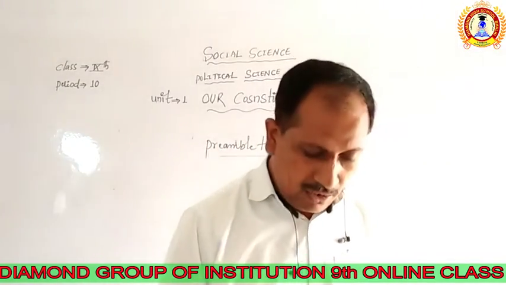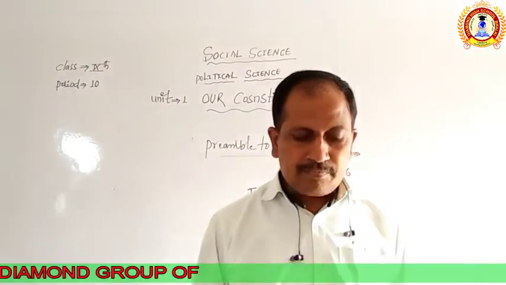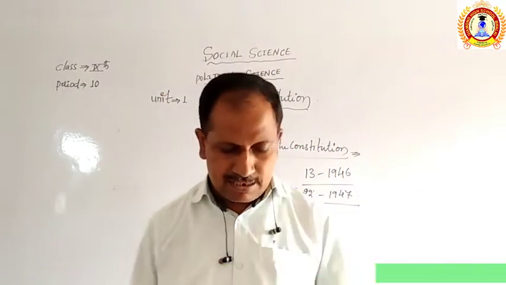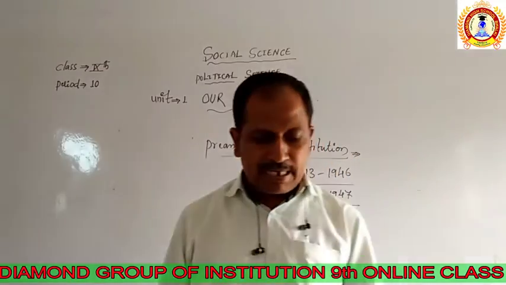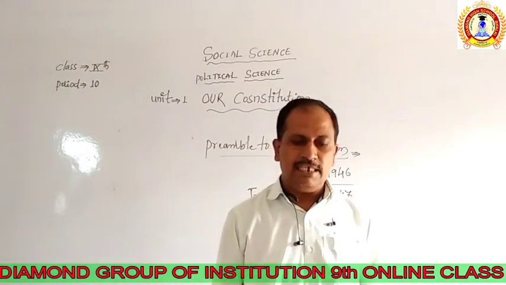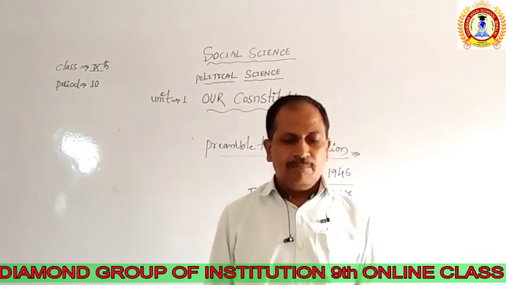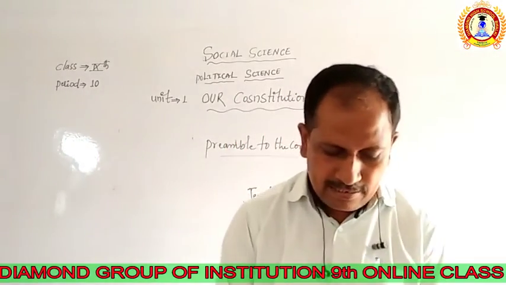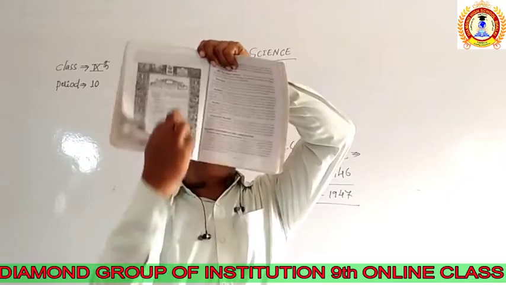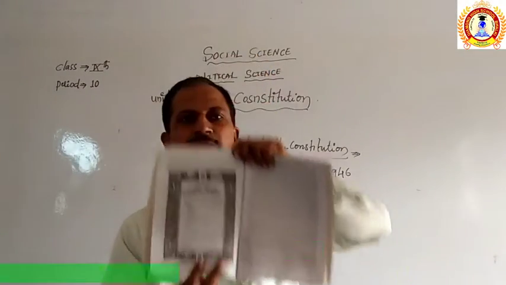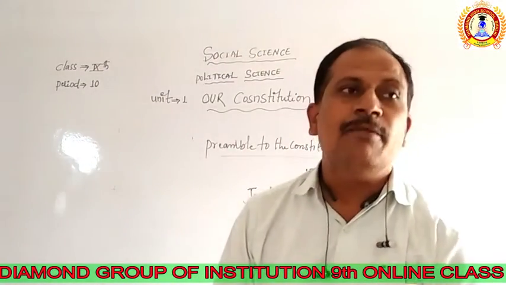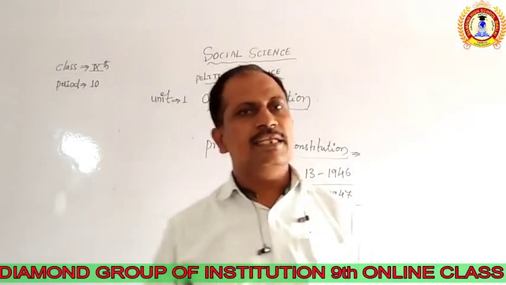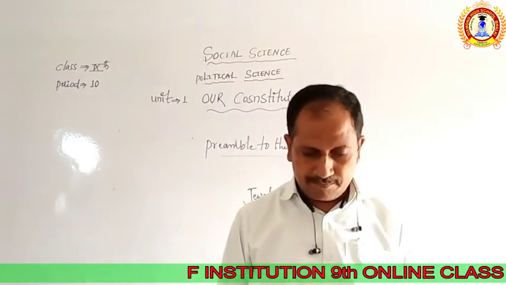It gives all the details related to the points added in this constitution. So you can see page number 98, where one page of this textbook was printed. That is, you can see the preamble of the constitution. This page itself gives you the idea of what was there in the constitution.